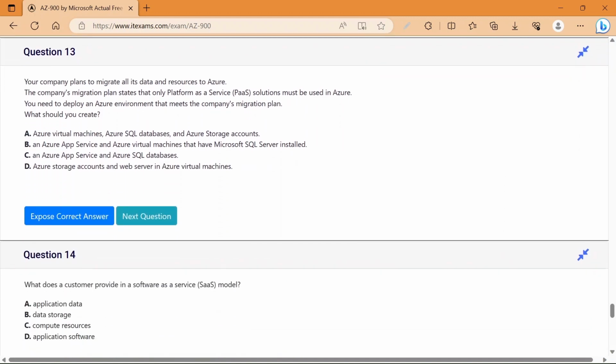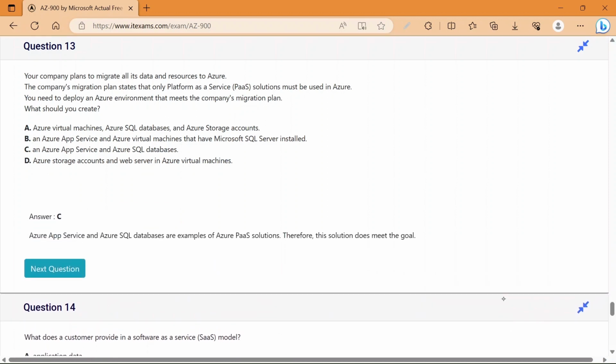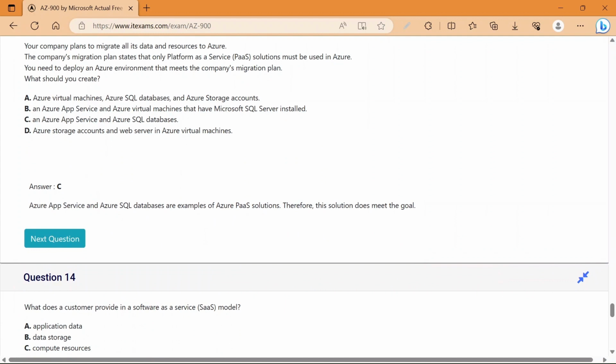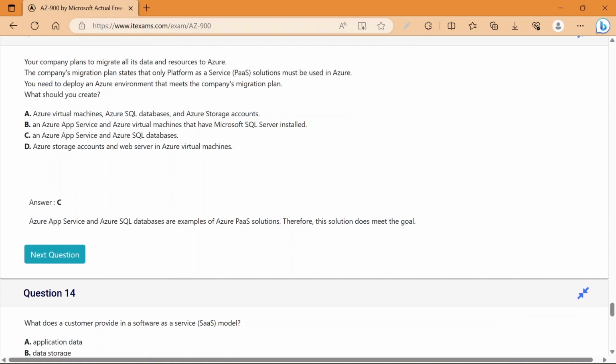Now question number 13. Your company plans to migrate all its data and resources to Azure. The company's migration plan states that only platform as a service solution must be used in Azure. Now you need to deploy an Azure environment that meets the company's migration plan. What should you create? So option number C is the best, that is Azure App Service and Azure SQL databases, because you are planning to migrate all the data and resources, and you need to use only platform as a service solutions.